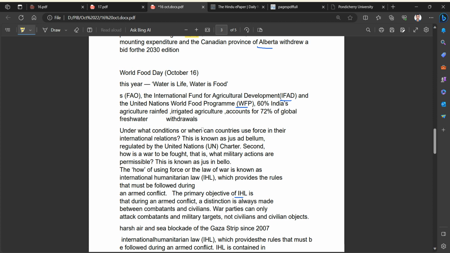So we can have a question like: which of the following sectors is a major consumer of water? Option A agriculture, option B industries, option C individuals or household purposes. Actually, agriculture consumes a lot of water, so there is a need to promote drip irrigation and micro irrigation.